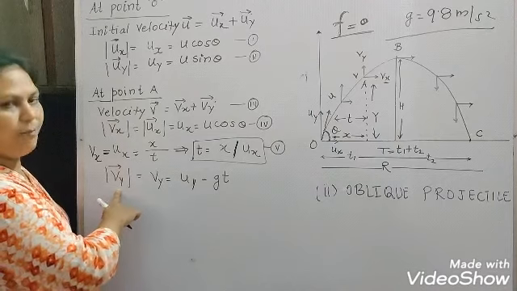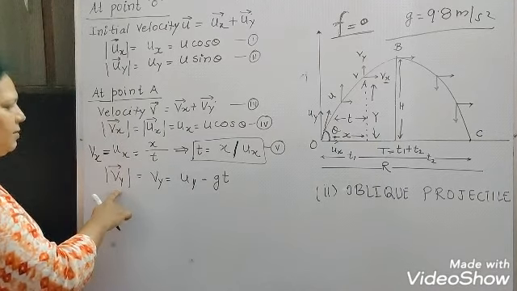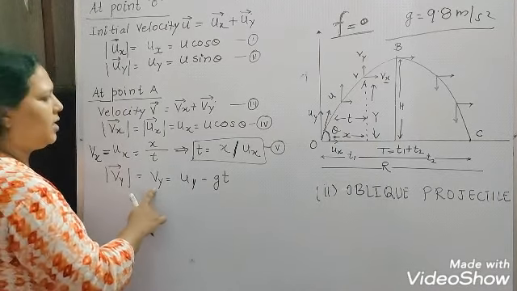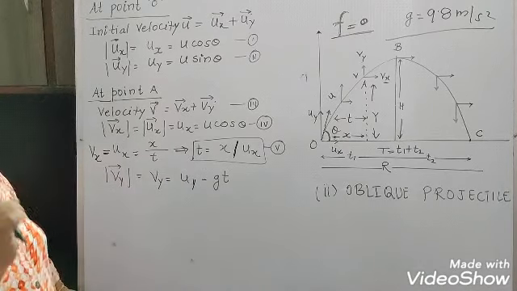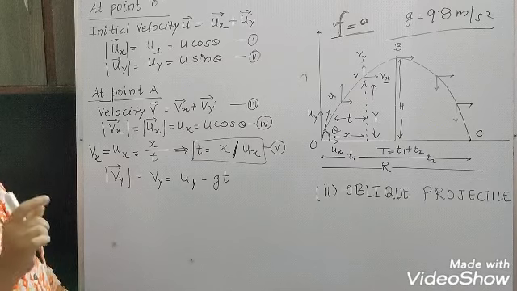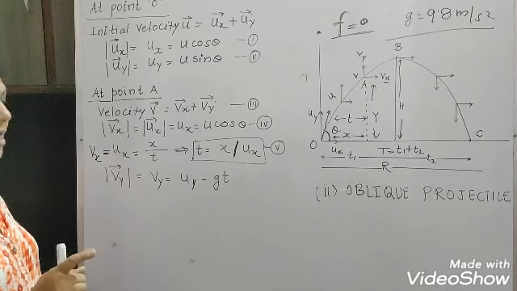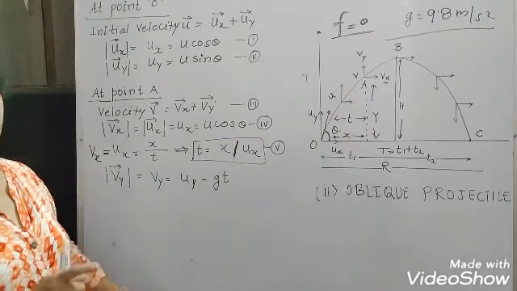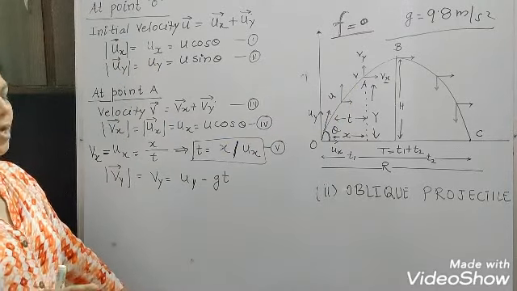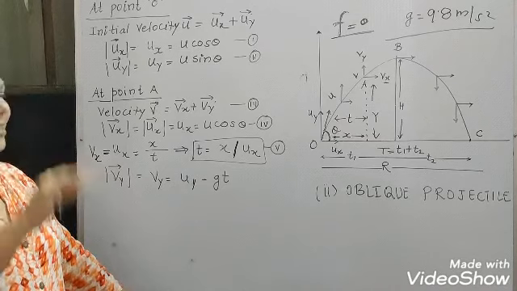For the vertical component of the velocity, Vy, we write the first equation of motion, V is equal to U plus AT. But at point A, the acceleration due to gravity is negative because it is going in the upward direction.